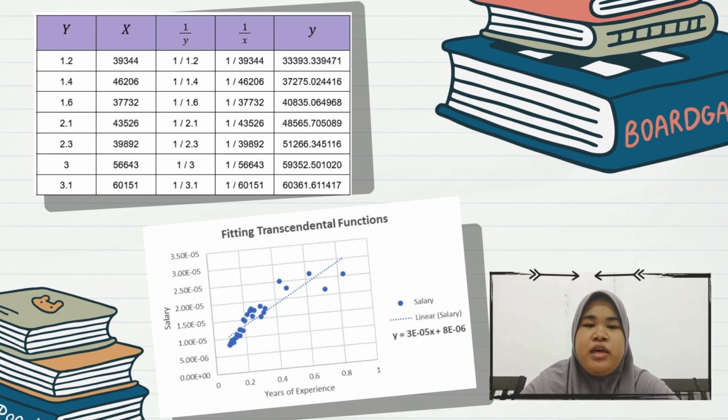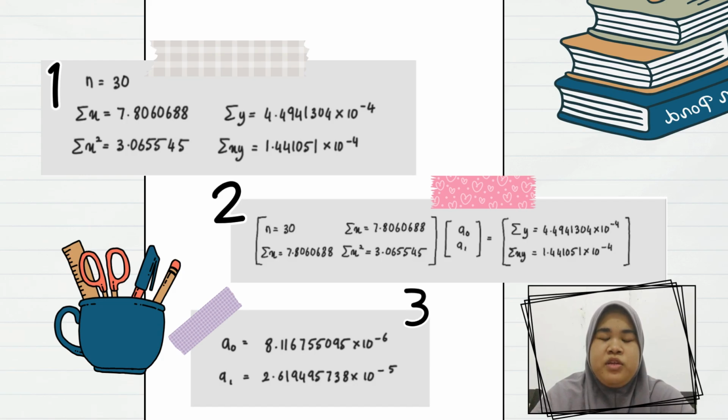Next, as shown on this slide, there is the table of new y and new x, and also the approximates of y, and also the graph for this equation. Our new x is 1 over x, and new y is 1 over y. So now I will show how to get the equation from this method.